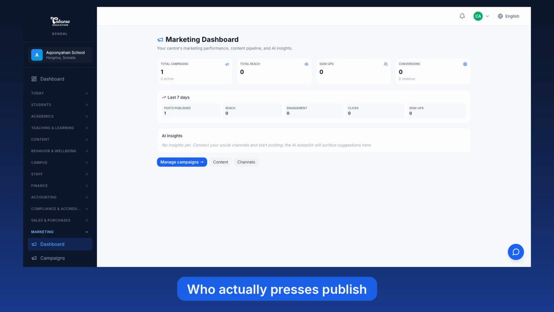Before anything else, the most important thing about this module. Tabsera does not post to your social accounts, and will never ask you for their passwords. We do everything up to the moment of publishing: the writing, the images, the sizing, the timing, and then hand you a finished post. You publish it yourself, from your own account.